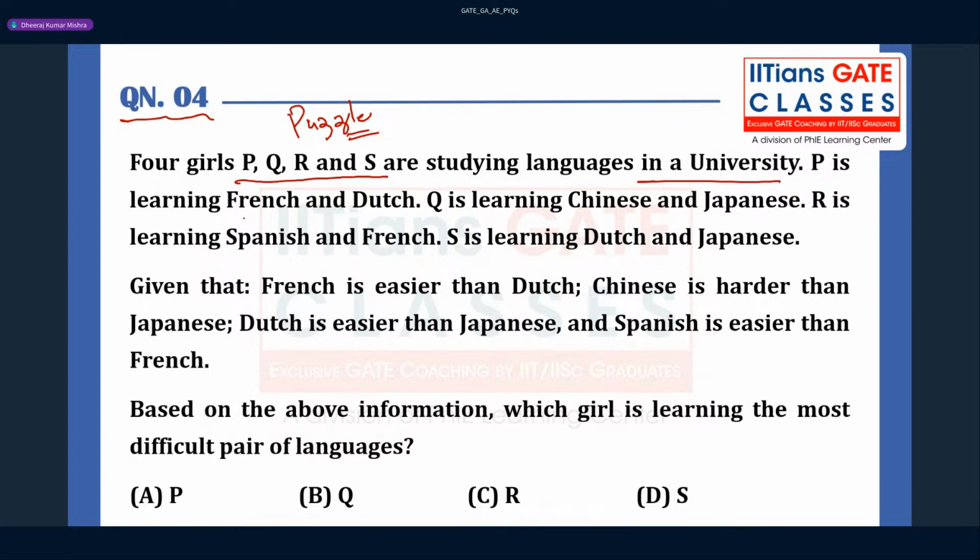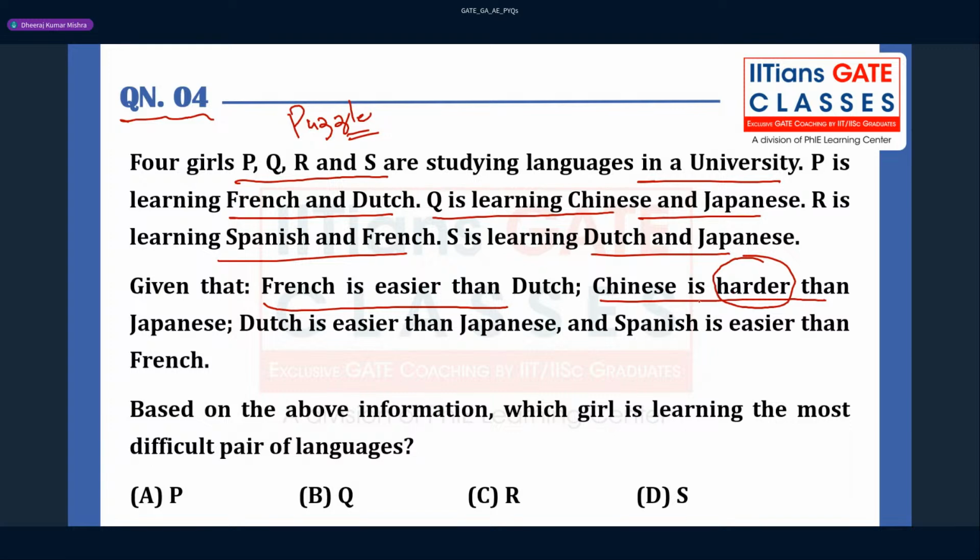P is learning French and Dutch. Q is learning Chinese and Japanese, and R is learning Spanish and French. S is learning Dutch and Japanese. Now what they have given here is, French is easier than Dutch, and Chinese is harder. This is one of the keywords that you can identify here. The girl who is studying Chinese is going to face the maximum difficulty in her learning, remember that. And Dutch is easier than Japanese, and Spanish is easier than French.